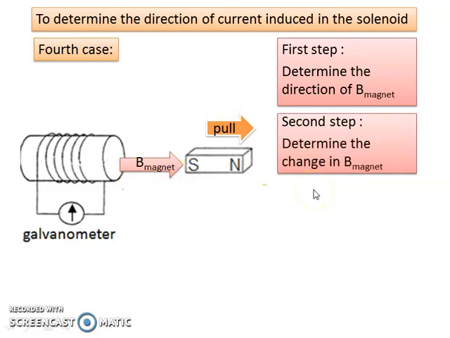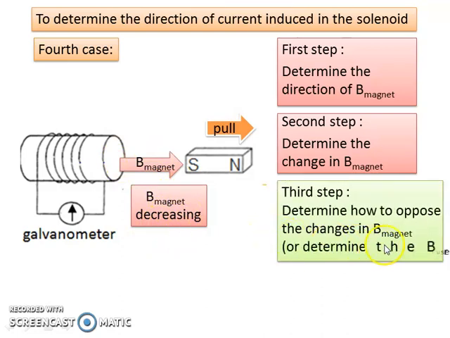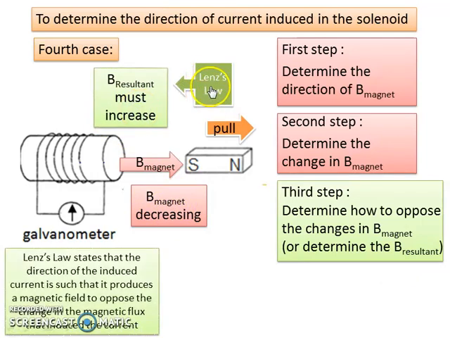Second step, determine the change in B magnet. So the B magnet is decreasing, because you pull the magnet away, so that means the strength of the magnetic field becomes weaker. Third step, determine how to oppose the change in B magnet, in other words, to determine the B resultant. So if the B magnet is decreasing, B resultant must increase. So refer to Lenz's law.